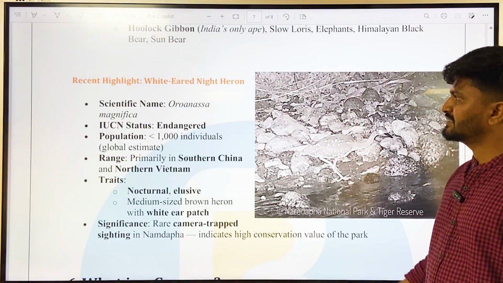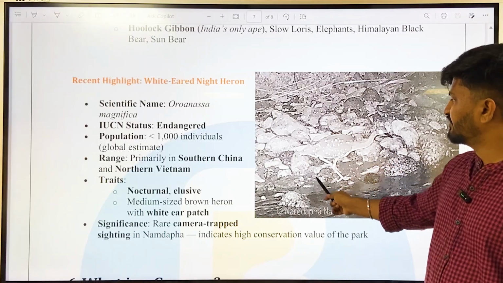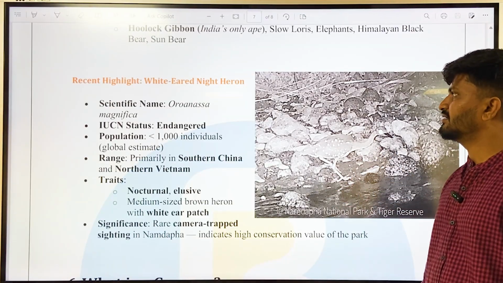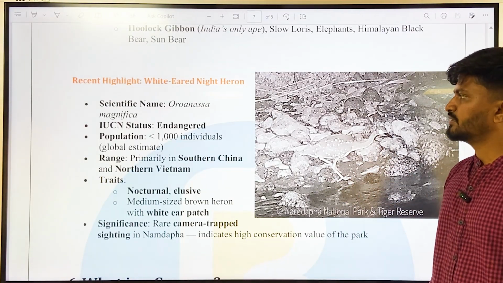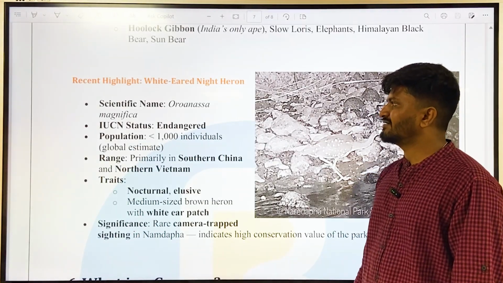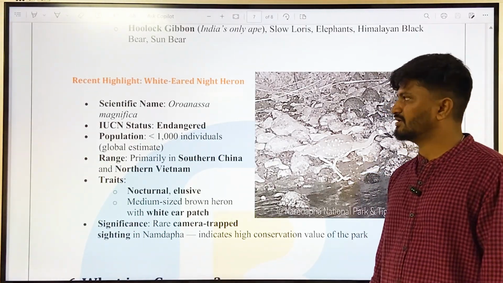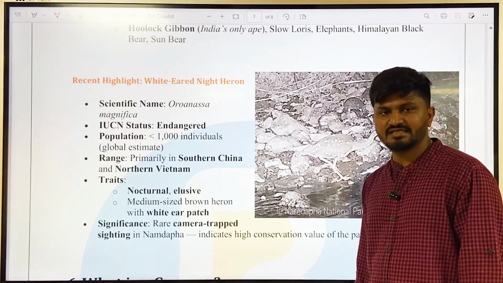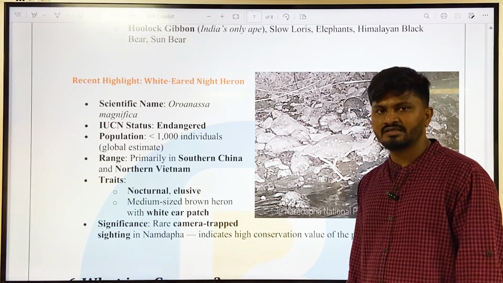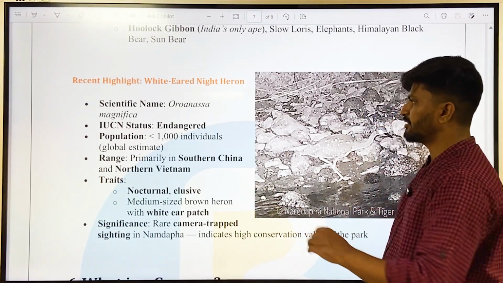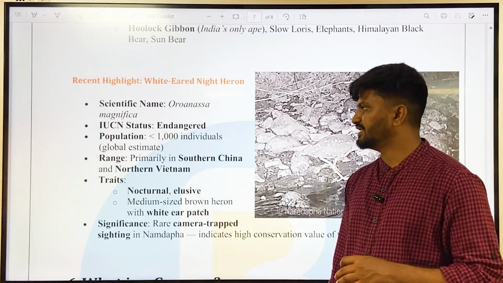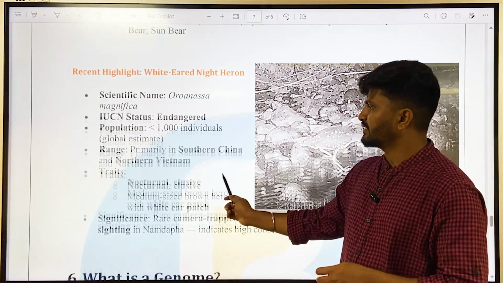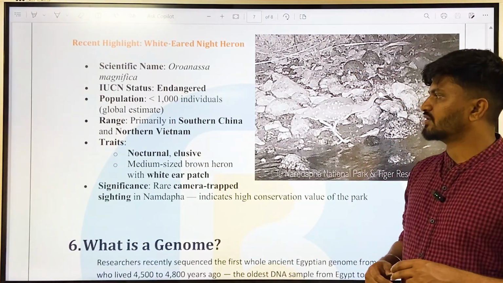Then, so recent highlight is they were able to catch the white-eared night heron in the camera. So scientific name is Gorsachius magnificus, and IUCN status is endangered. That is why it becomes very important. An endangered species was seen in the camera, and population is less than 1,000 individuals. And then range is primarily in southern China and northern Vietnam.